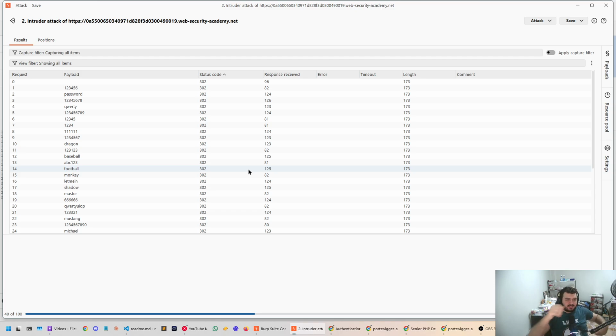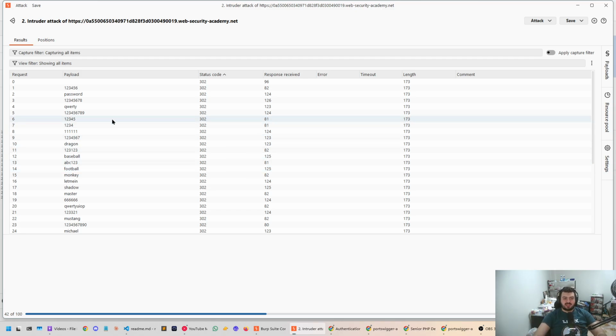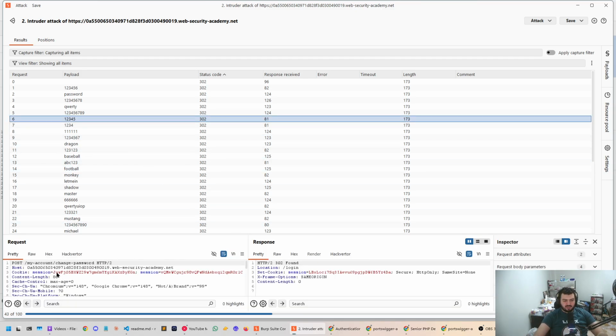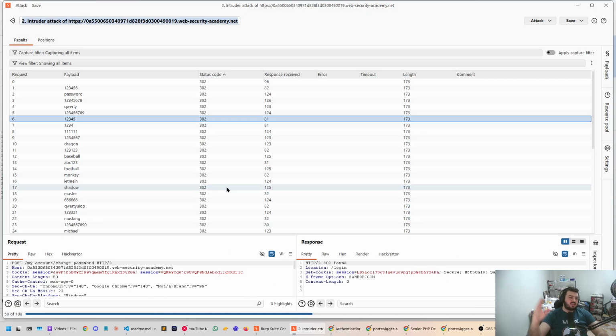So it could be detecting that the session we're sending in the request is invalid, like this session right here. We have two sessions for some reason, I don't know why, which is interesting. But it could detect that these sessions are incorrect and this user is not logged in, so they just redirect us back to the login without even processing the password reset request.